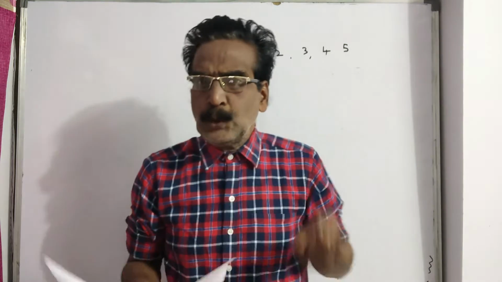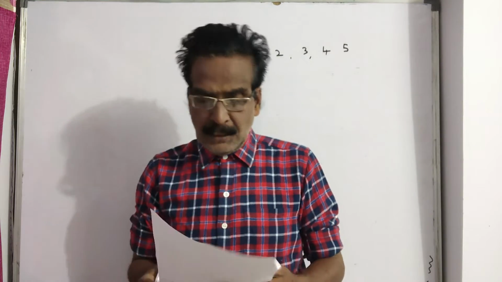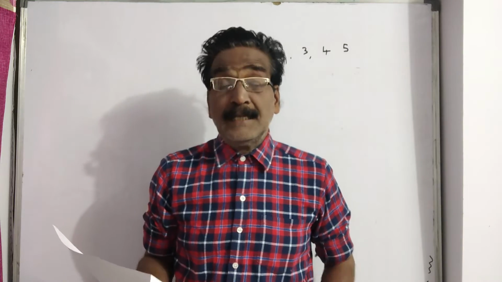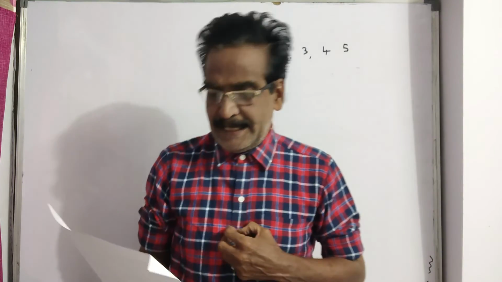Whether the statement is true or false, there are equal chances that the answer may be wrong or right. There are no other external factors to influence. So the third one is equally likely.